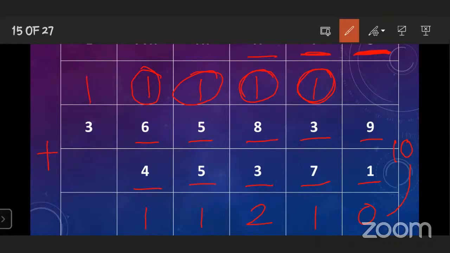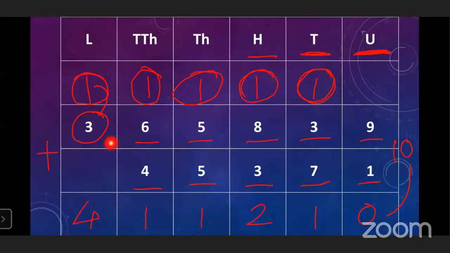Here you can see that only one digit is here, 3. Okay. So what you have to do, you have to add the carry over directly. 3 plus 1 is equal to 4. Means when you add 3,65,839 plus 45,371, that time you will get the answer 4,11,210. Okay.